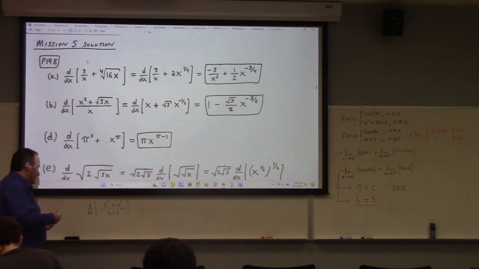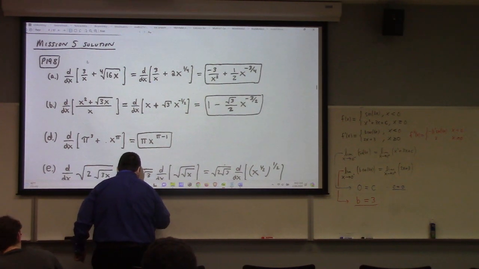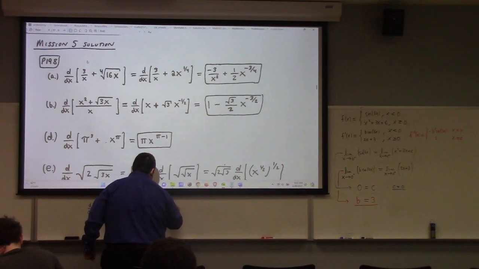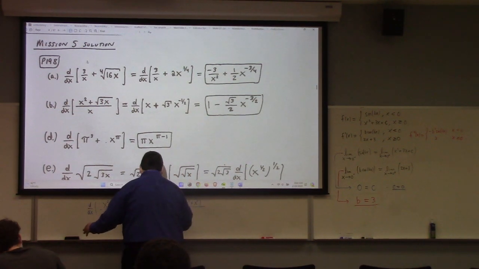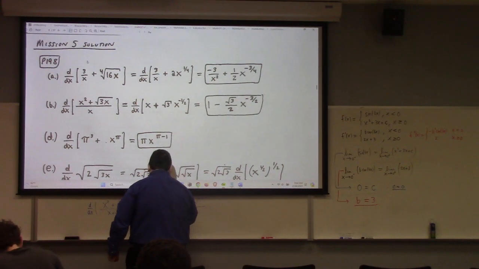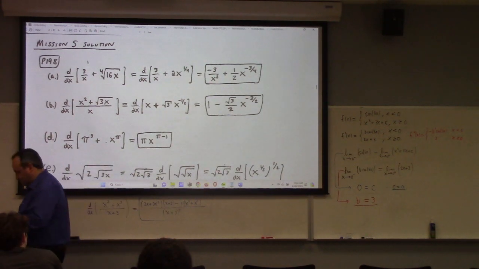So this one, you'd have 2x plus 3x squared times x plus 3, minus the derivative of x plus 3, which is 1, times x squared plus x cubed, divided by x plus 3 quantity squared. And so if I'm not simplifying my answer, there you go, we're done, all right?